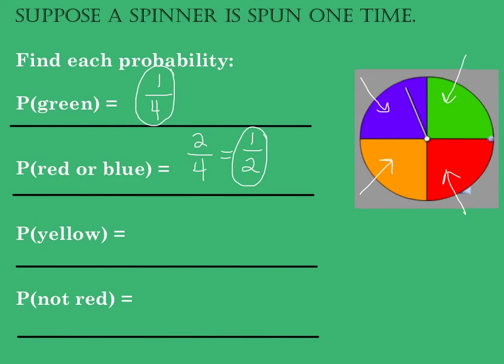Next, the probability of getting a yellow. There are no yellow spaces on our spinner, so that means our probability is 0. And lastly, the probability of getting not red. So if I take out the red one, I have 3 other options out of 4 total. So my probability is 3/4.